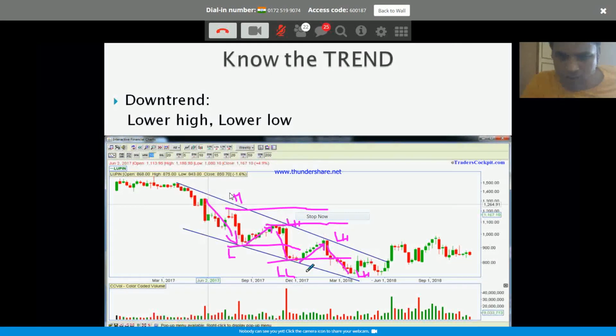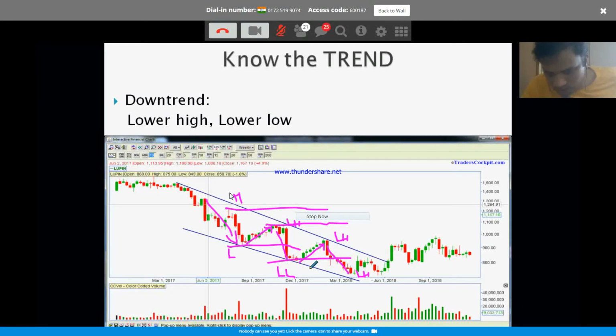Every down move is taking down the previous low, going even lower. But on the bounce back, the weak bounce back, it will not be able to take the upside. So the highs are lower than the previous highs, and the lows are lower than the previous lows. So lower lows, lower highs. On the uptrend, higher highs, higher lows.